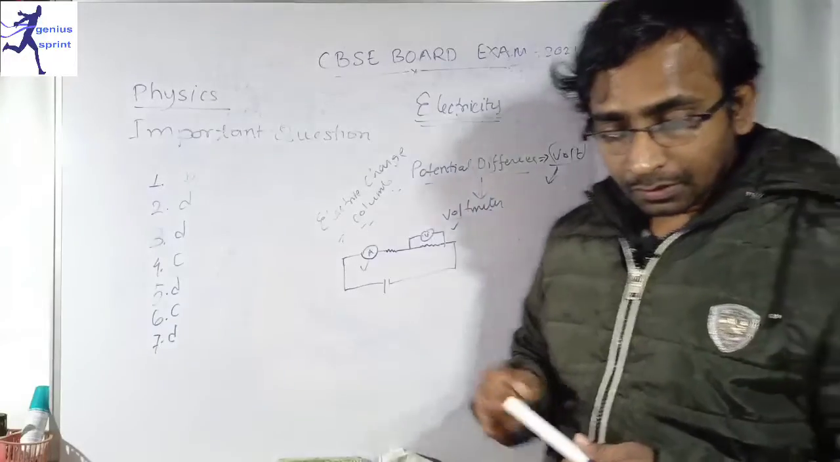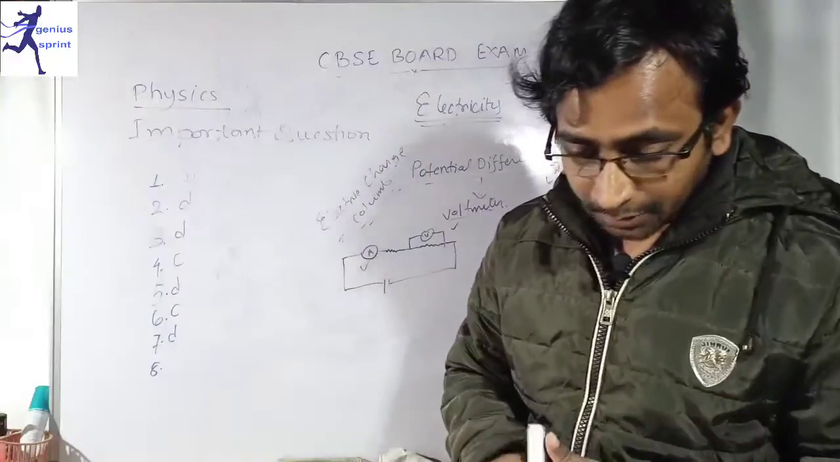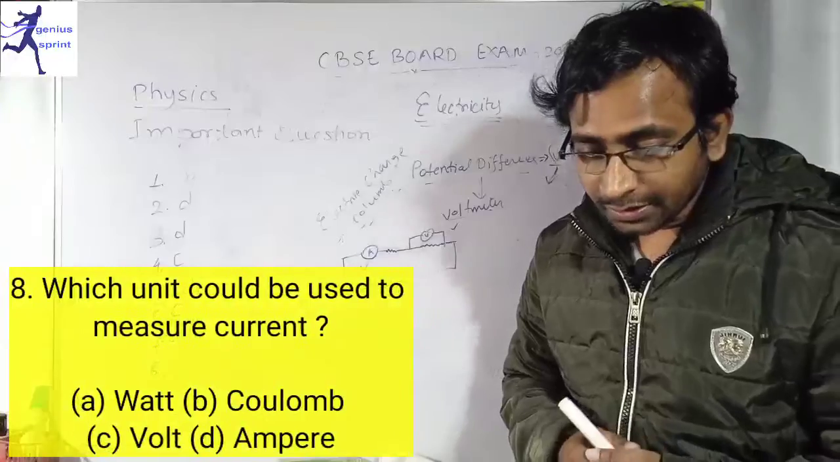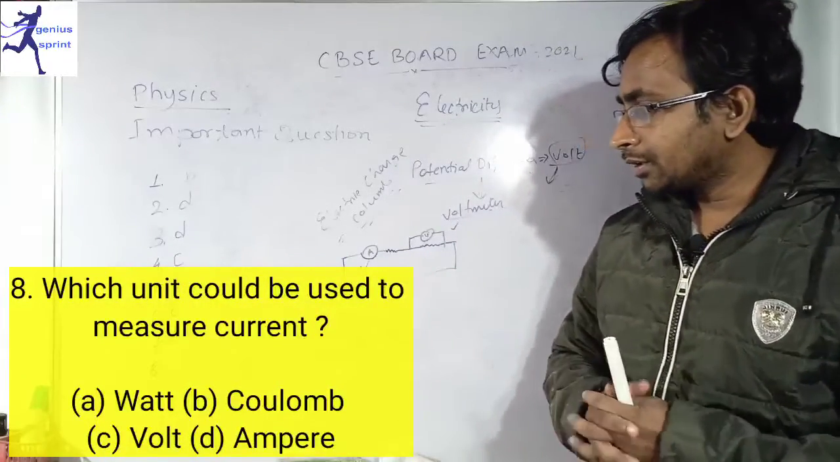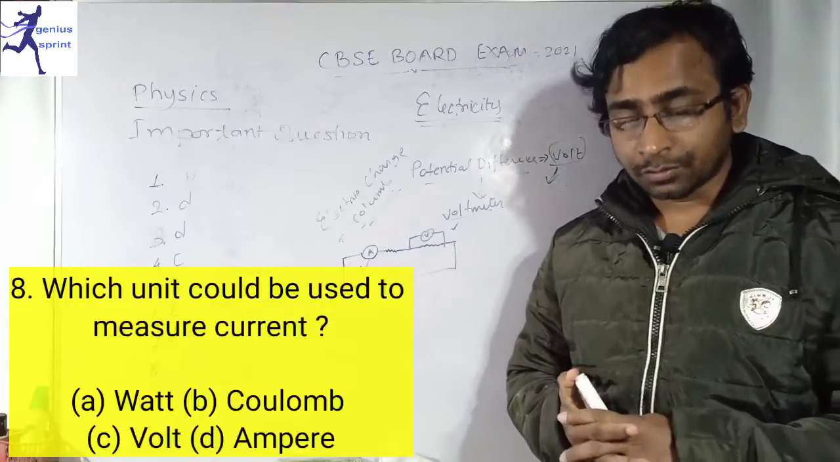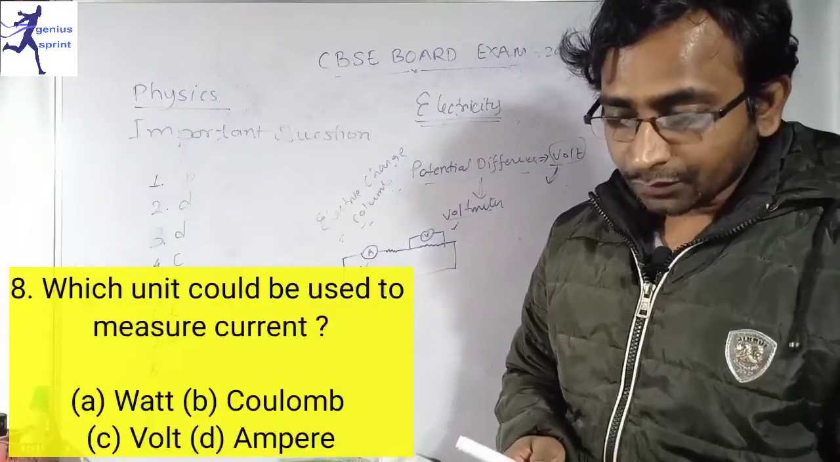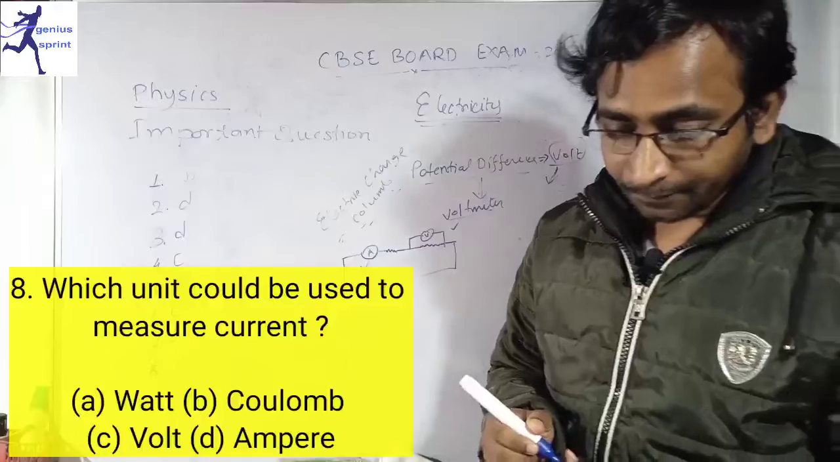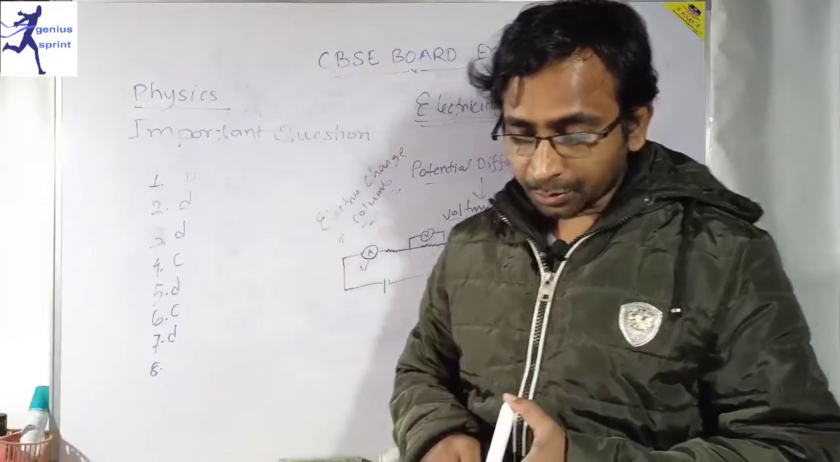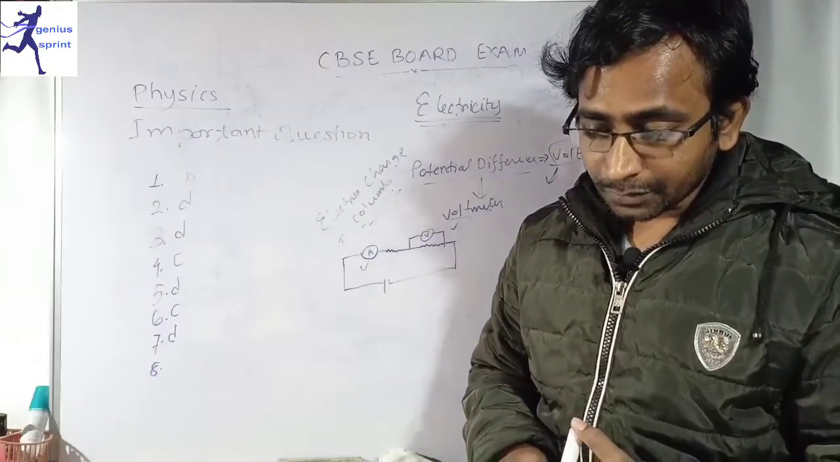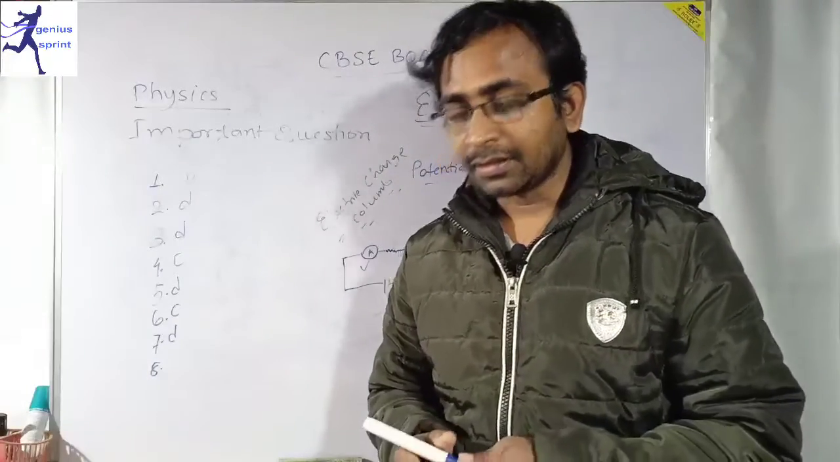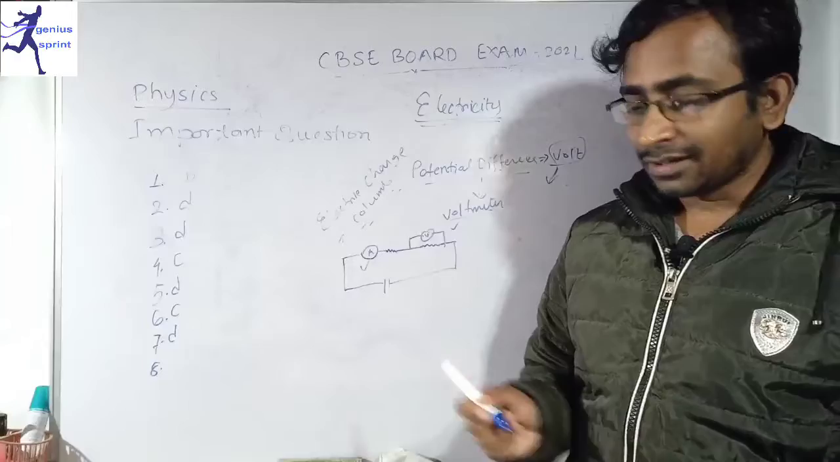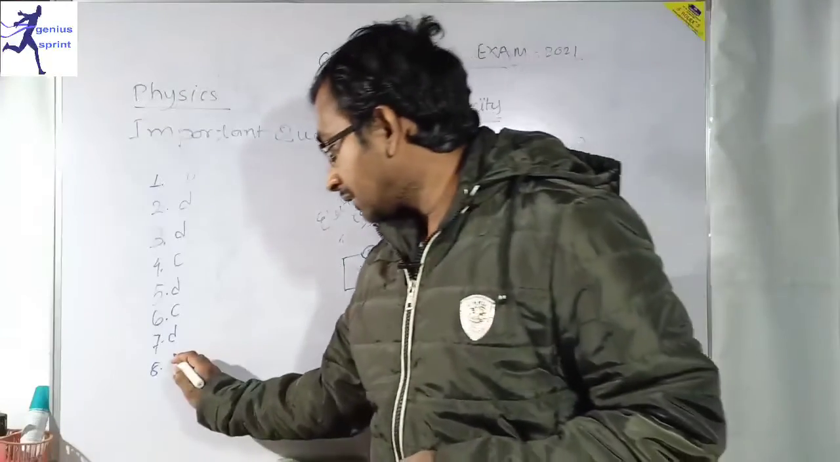So question number 8 is what? Which unit could be used to measure this current? That means we have to say a unit which is used for measuring current, and I am sure all of you know it. Option A is watt, option B is coulomb, option C is volt, and option D is ampere. That means the unit of current is ampere, all of you know it. So option D is correct.